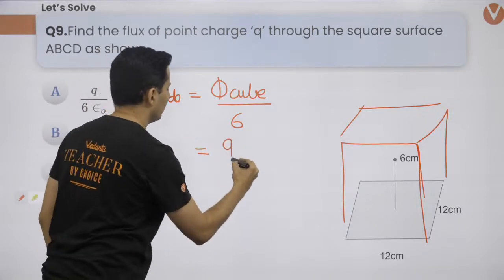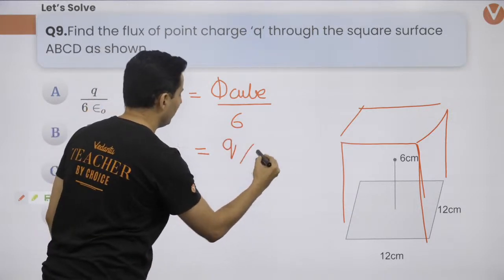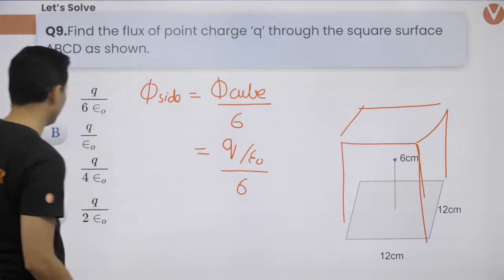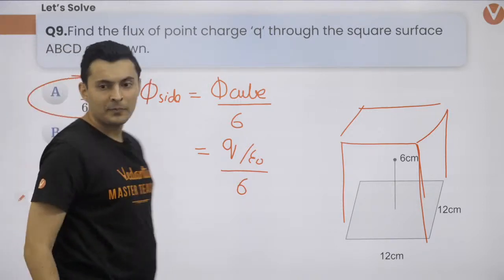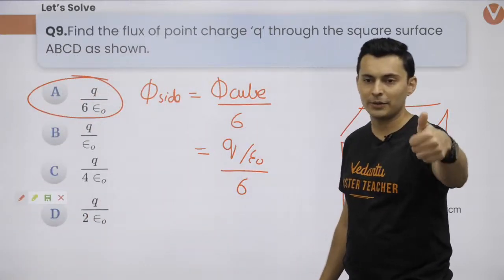It is nothing but the charge which is inside divided by epsilon naught, the whole thing divided by 6. So I think this should be the answer. Correct? Yes, very good, very good.